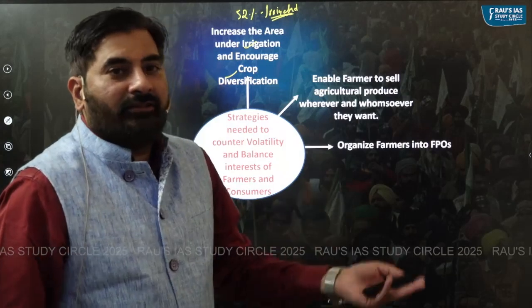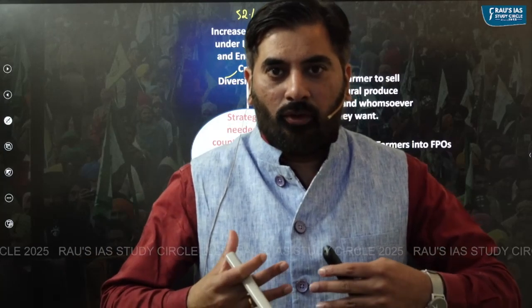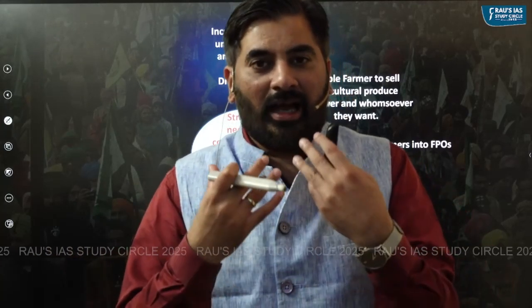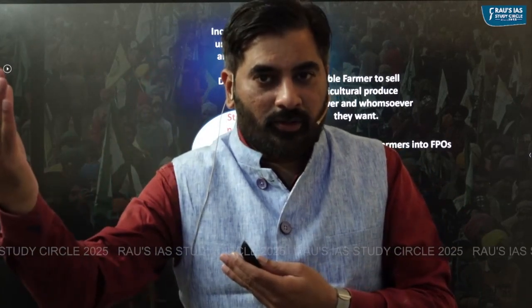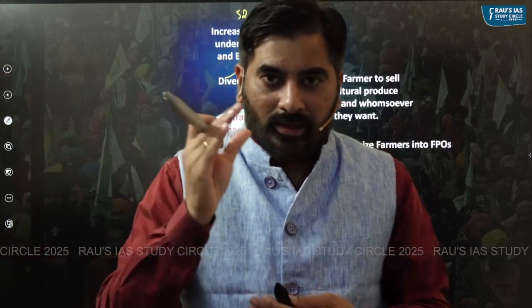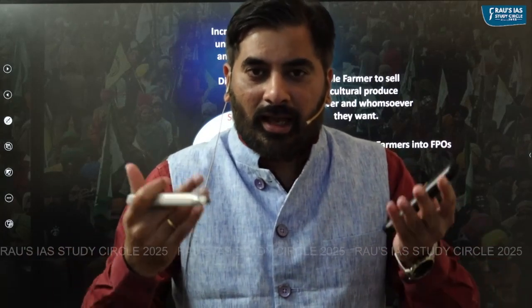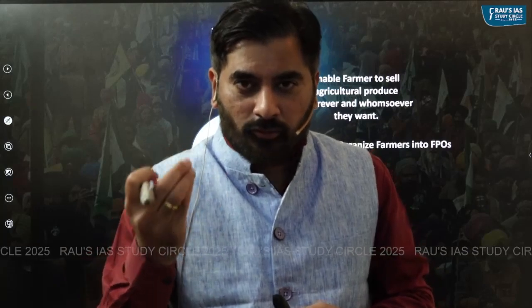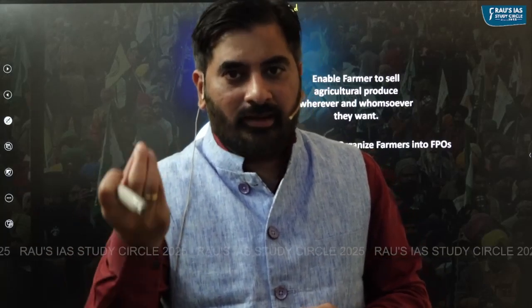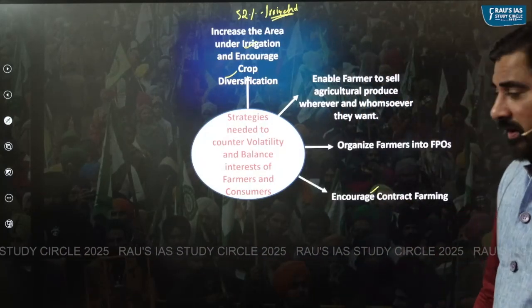We must organize the farmers into farmer producer organizations because they would have more marketable surplus, and if they have more marketable surplus, their bargaining power when they go to sell the agriculture produce increases. Number one. Number two, more marketable surplus means they can undertake value addition and realize higher prices. For example, if they have fruits and vegetables, they can process them into processed foods and get more prices. We must encourage contract farming.